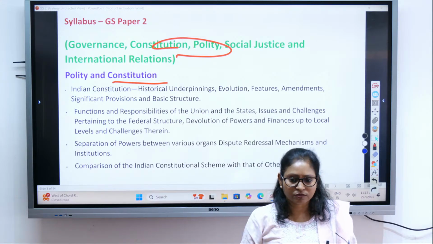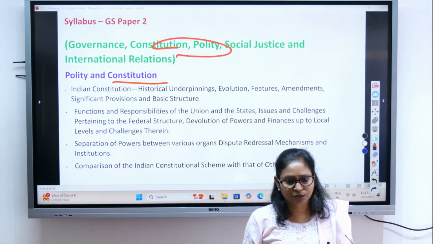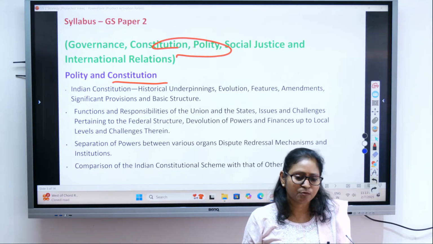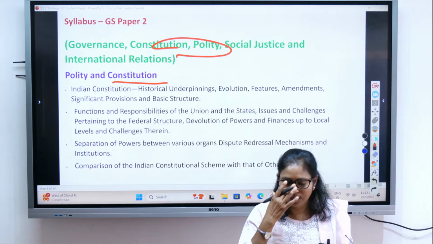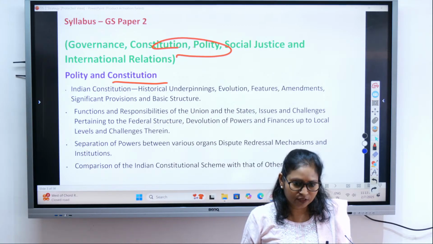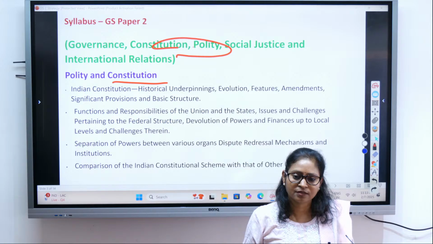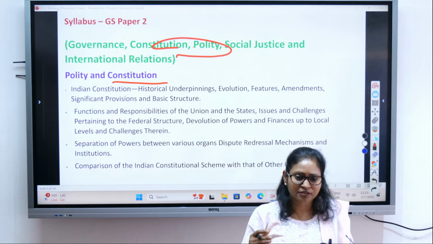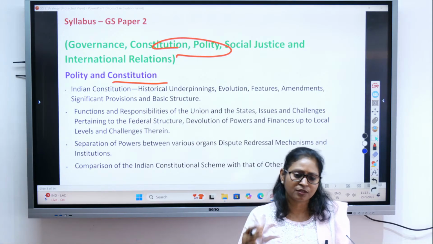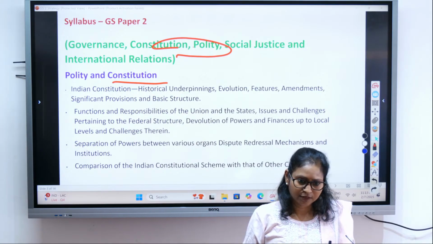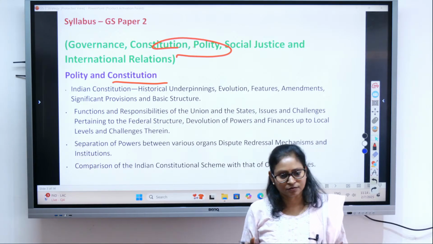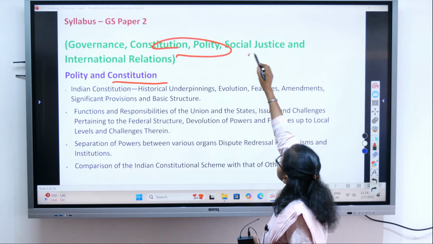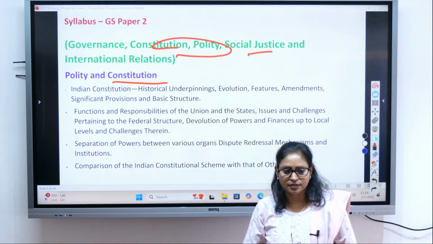The constitution also deals with the faith and aspirations of the people. Like we want democracy, isn't it? India is a democratic country. We are a sovereign country. We are a socialist country. We are a secular country. These are the faith of the people. What are the aspirations of the people? We want justice. We want equality. We want liberty. Isn't it? So all these things come from the constitution. Then social justice. What do you mean by social justice?